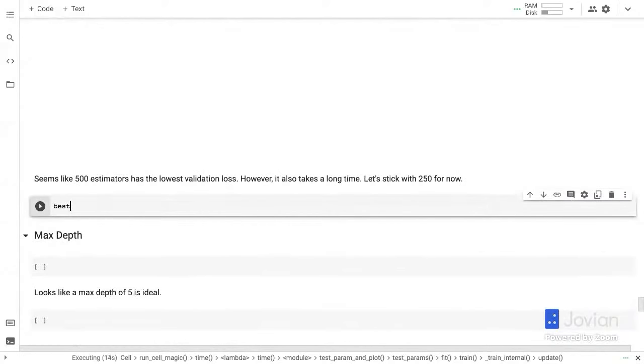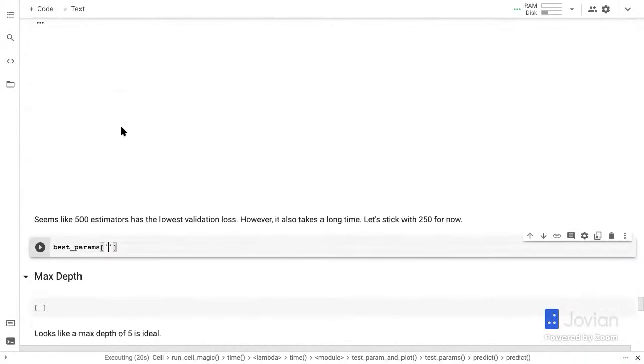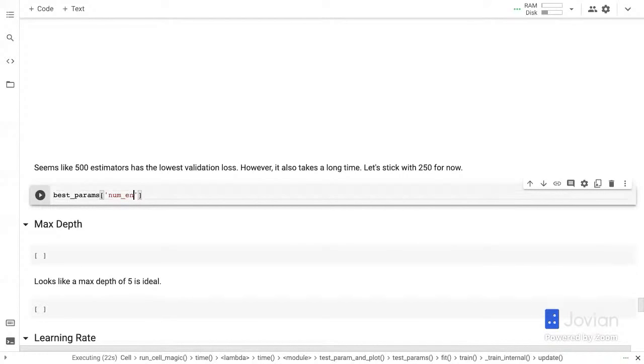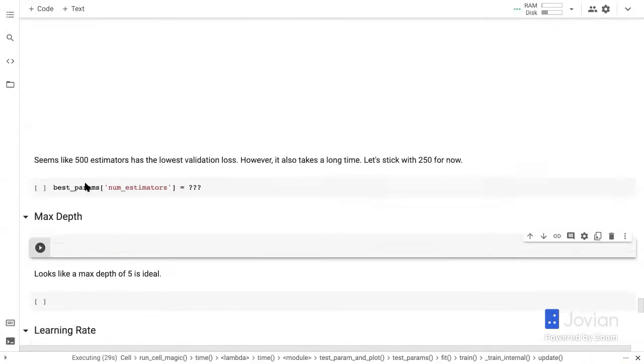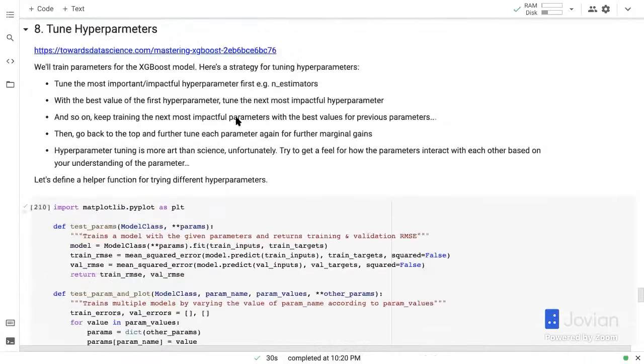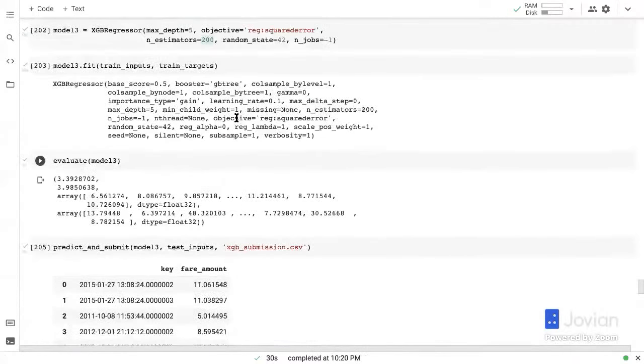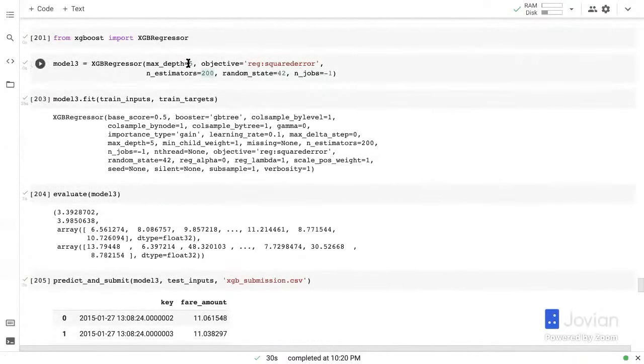So what we are going to do after this is, into best params, I'm going to add what I think would be the best value of num estimators that we should use. Then we're going to try out some experiments with max depth. So we have set the max depth above to, what did we start with? We started with the max depth of 5.